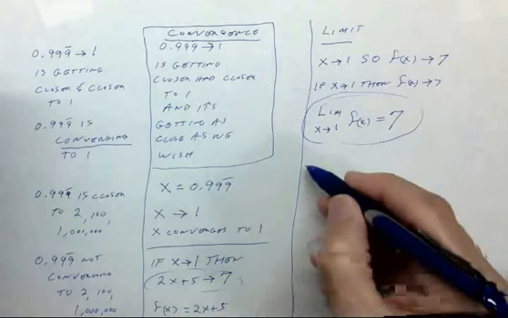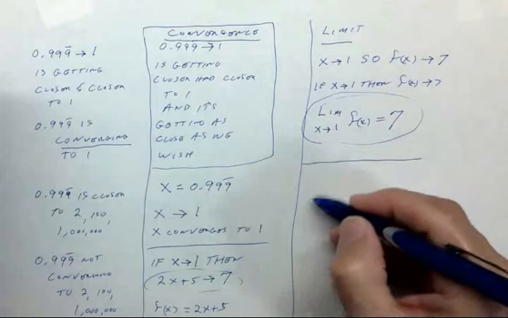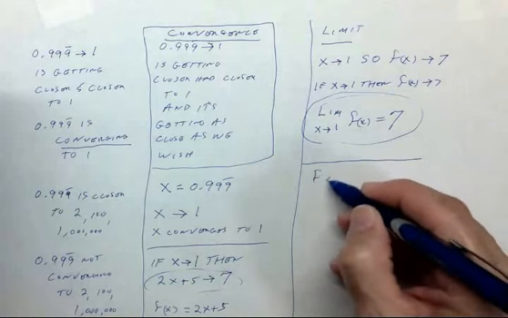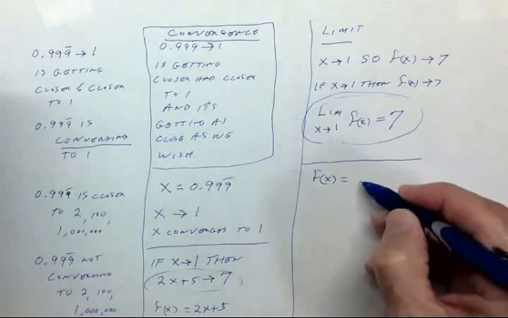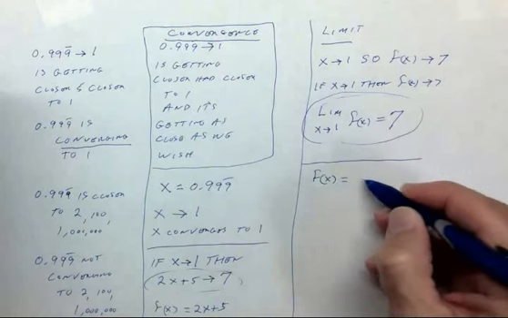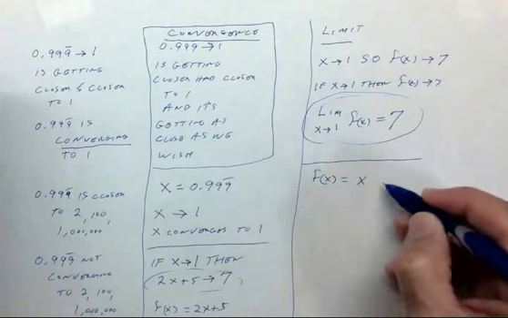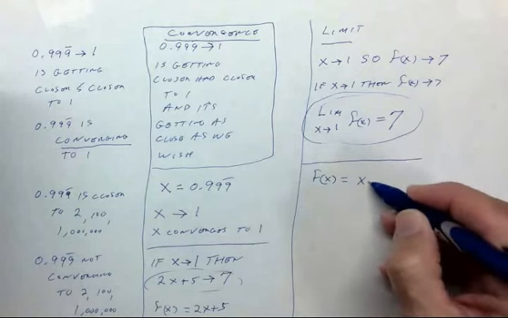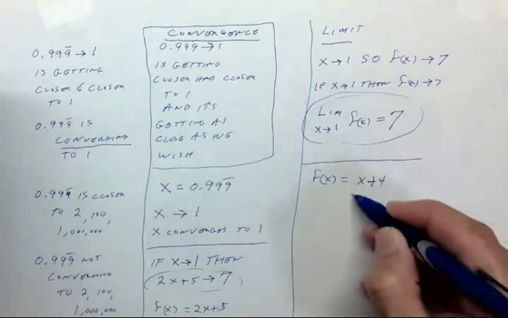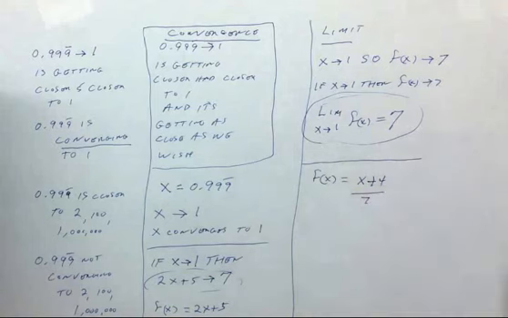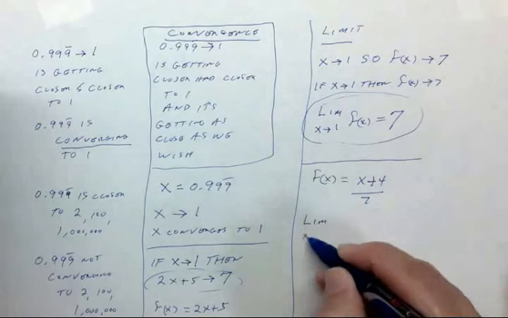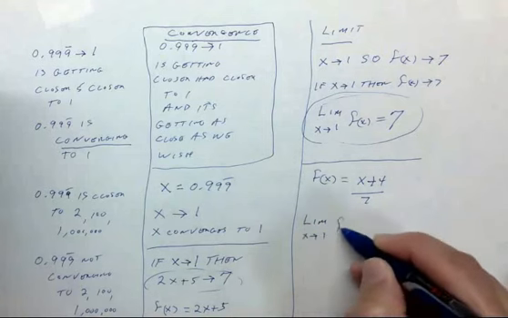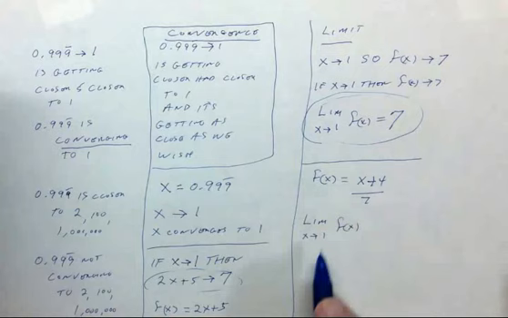So let's do another example. Suppose you're given this function. Entirely different function now. x plus 4 divided by 7. Now, if I asked you this, x is converging to 1, what is f of x getting closer and closer to?